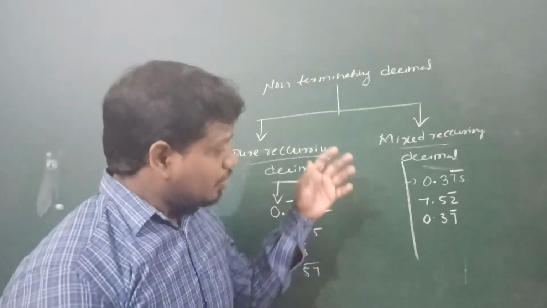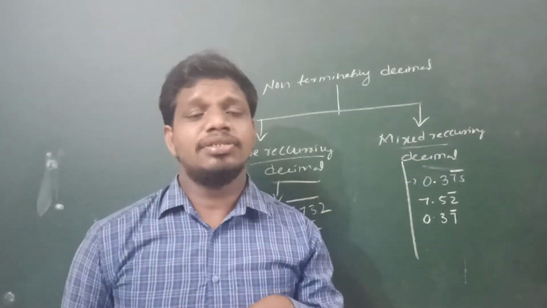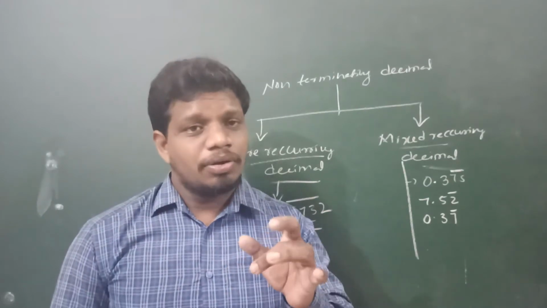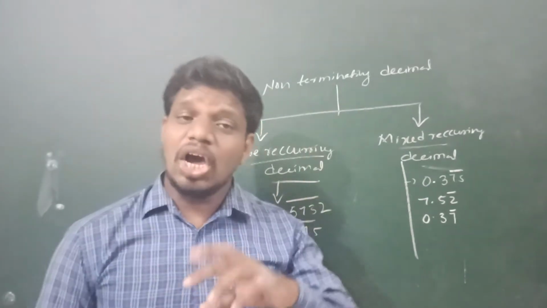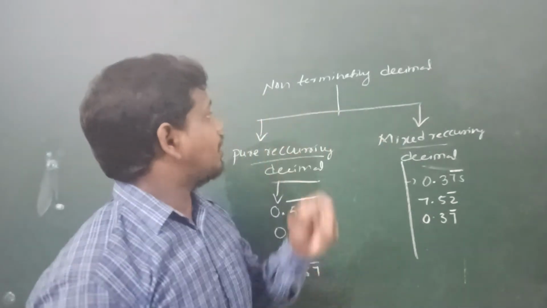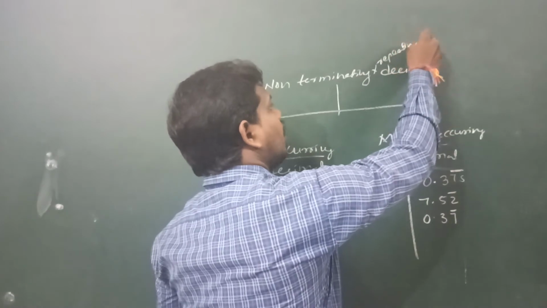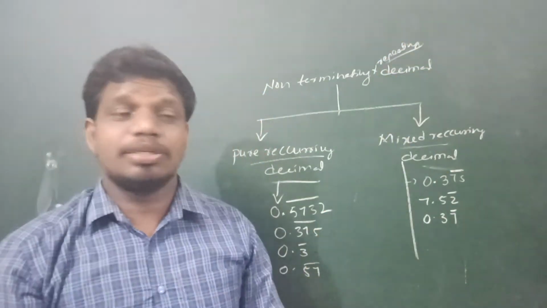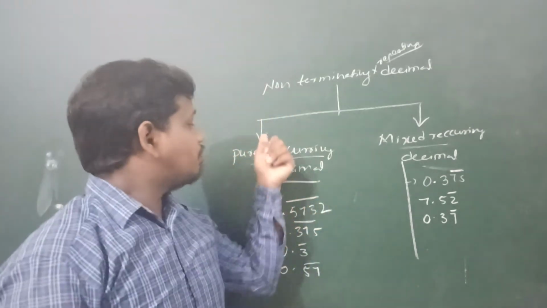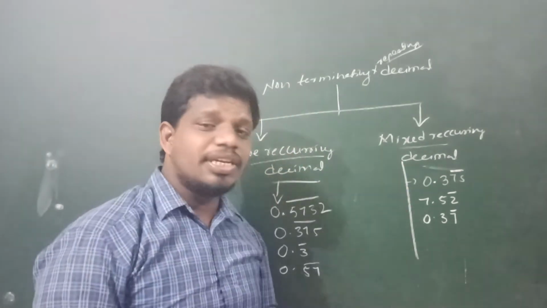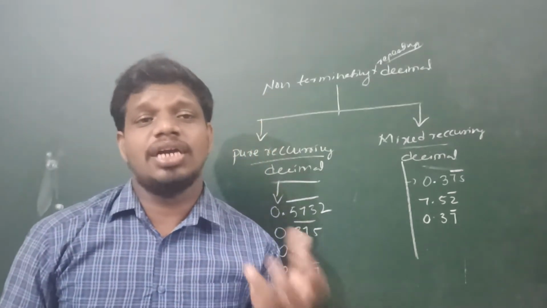Children, see, rational numbers have two types of decimal form. One is terminating decimal form, another is non-terminating repeating decimal. In the non-terminating repeating decimal, again there are pure recurring and mixed recurring decimals. How can we say whether it is a terminating or non-terminating decimal?